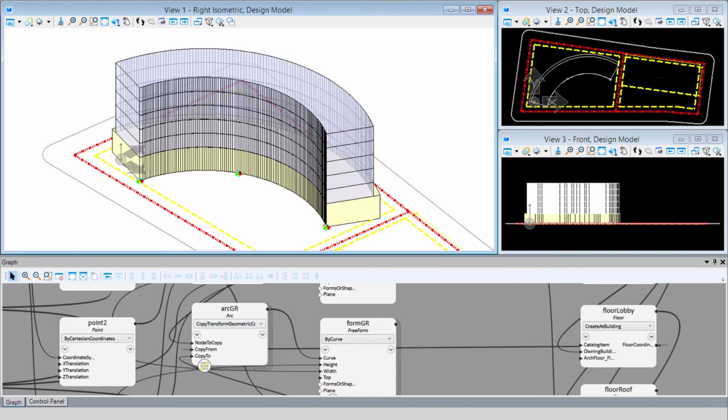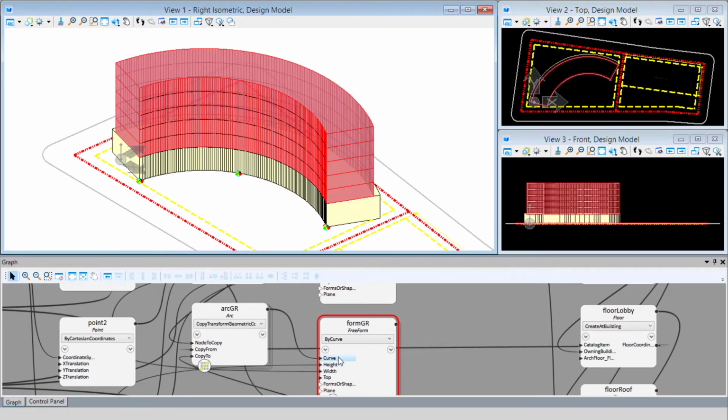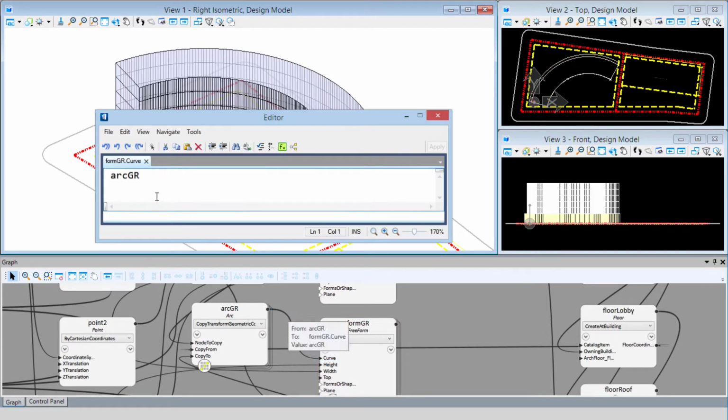So you can affect certain members of a list by calling out their index, and square brackets are used to designate the index or position of an element within its list. So the first position in a list is always 0, the second position is 1, third is 2, and so forth. So if we wanted to change the curve input here so that it was only the first 3 members of that list, I'm again going to open the script editor, we could start by putting a square bracket after the arc_gr input. I'll put 0 in there, that'll be the first member, and then I'm essentially creating a list here of the members of that list that I want.